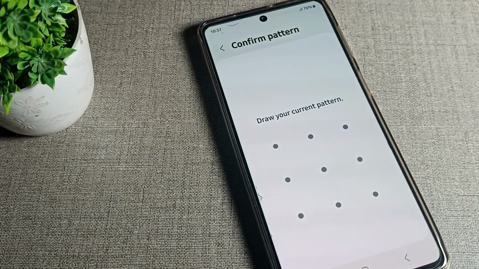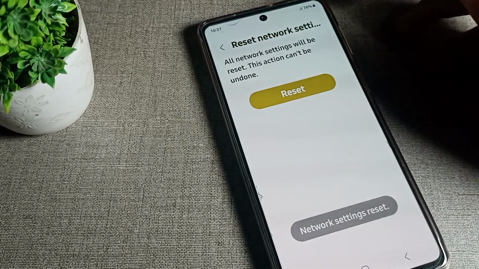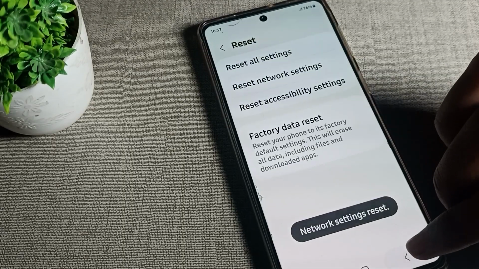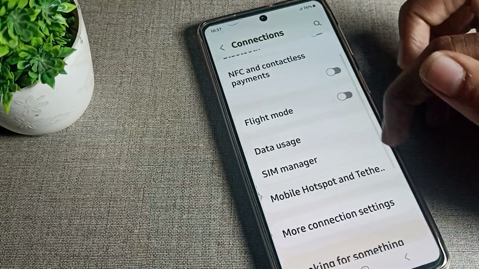So friends, if you have a pattern lock, you will have to draw your pattern, and if you have a password, you will have to enter your password. So I will draw my pattern lock, and click on the reset option. Tap here to solve your mobile data problem. So you can use your phone mobile data settings.